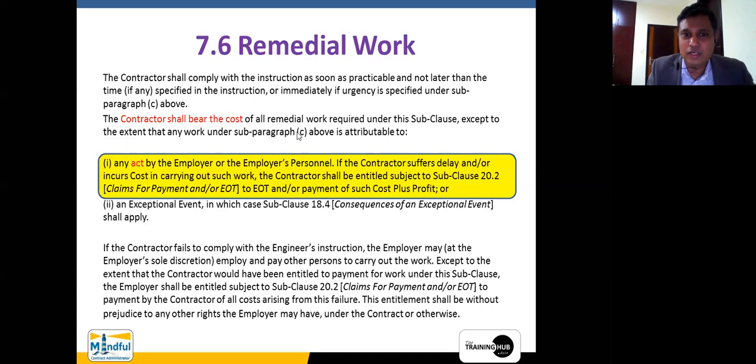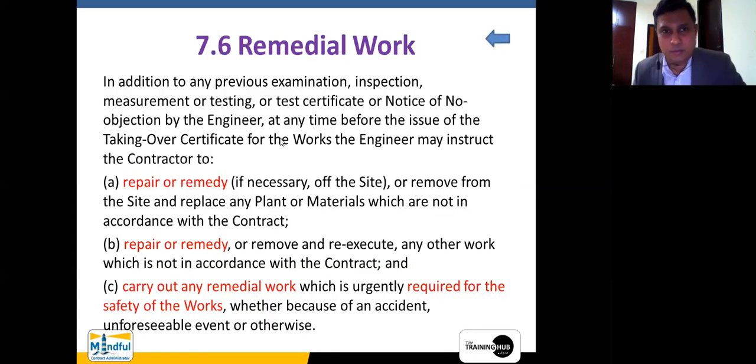It is talking only about subparagraph C. This is what I wanted to emphasize within this subclause. Therefore, some of the subclauses appearing within the dice of cost plus profit do not give the contractor grounds to claim cost plus profit in all occurrences. This is what you need to understand.